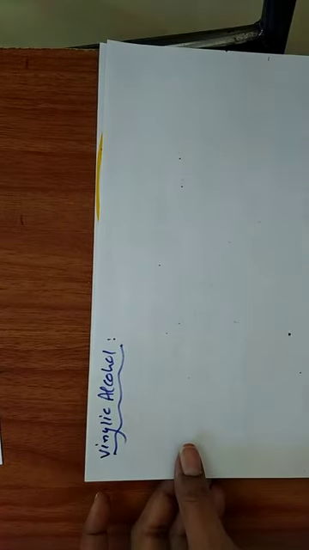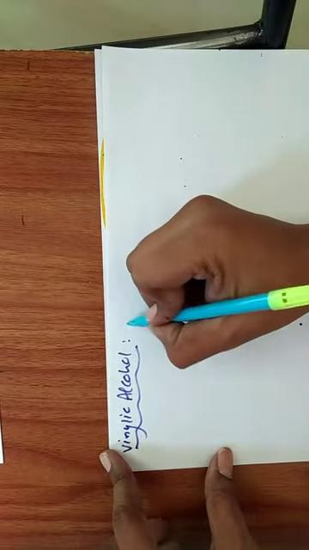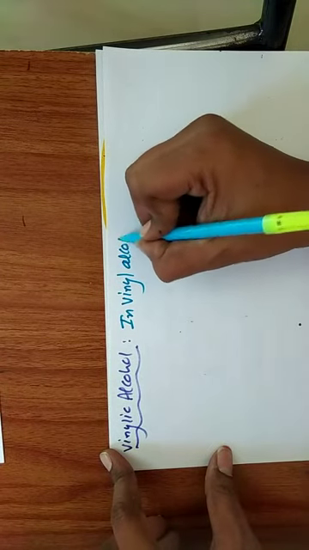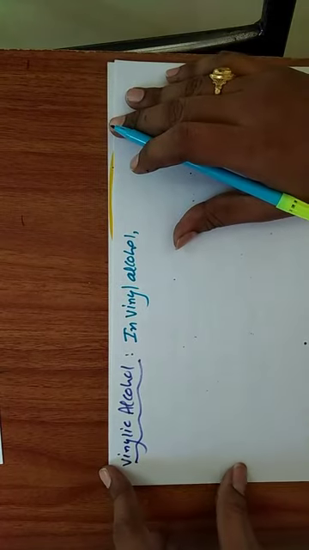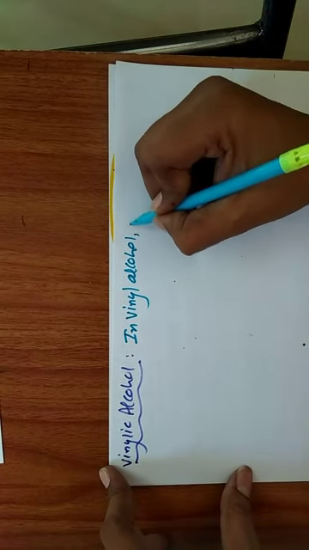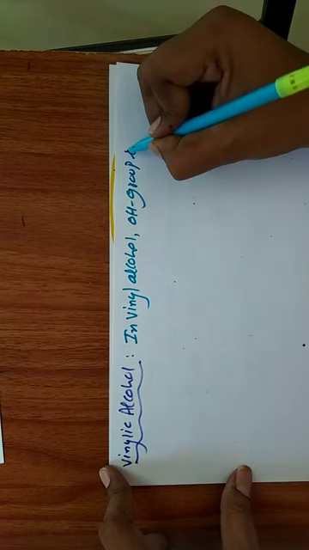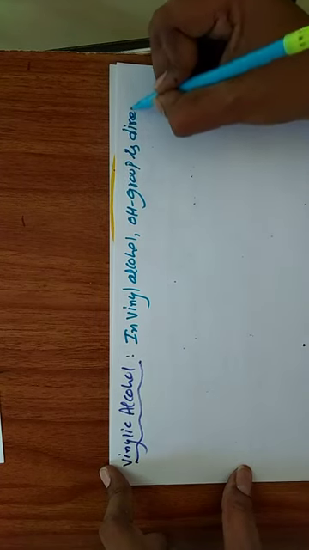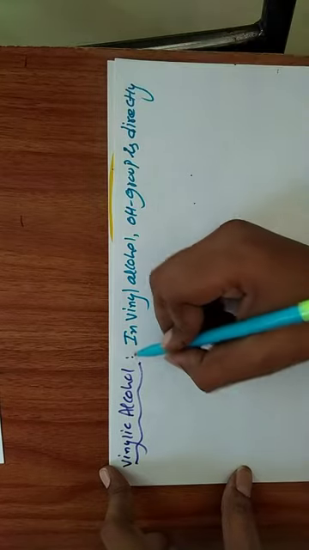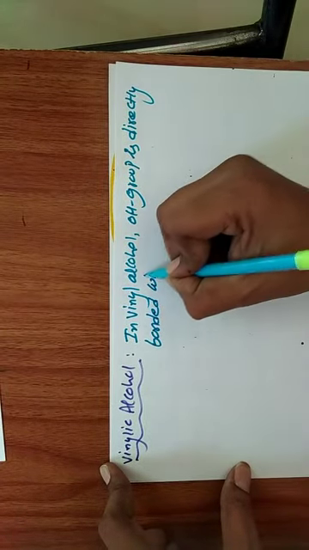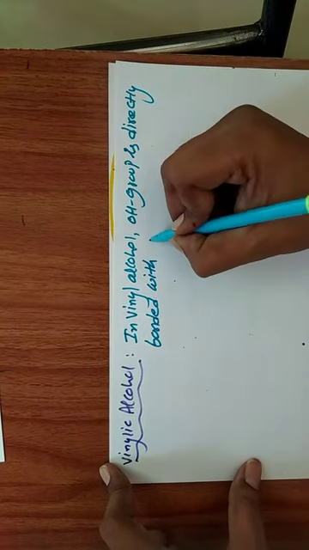In vinyl alcohol, the OH group is directly bonded with an sp2 carbon only.